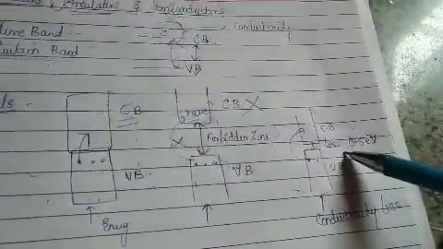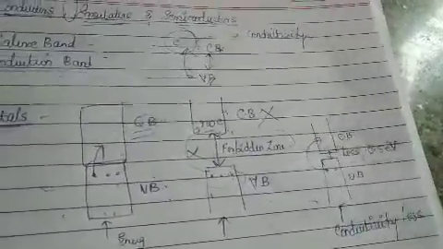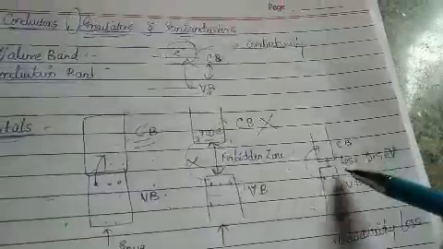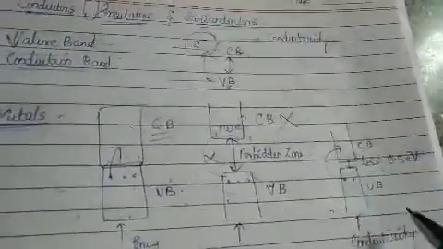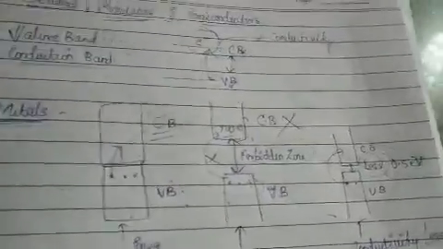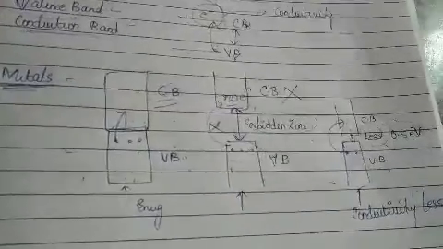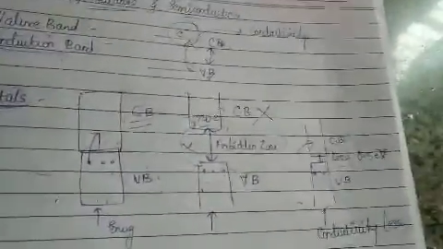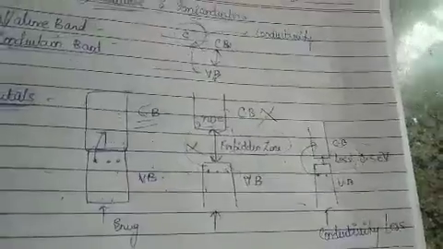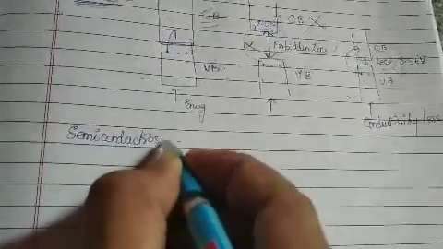Coming to semiconductors, of course there is an energy gap, but it is very much less, in the order of 0.5 electron volt, and that is the reason electrons can jump. But the conductivity observed in pure semiconductors is less. In this way we classify substances as conductors, semiconductors and insulators with respect to band theory. But the most interesting thing we are going to deal with now is semiconductors, which are also called intrinsic semiconductors.